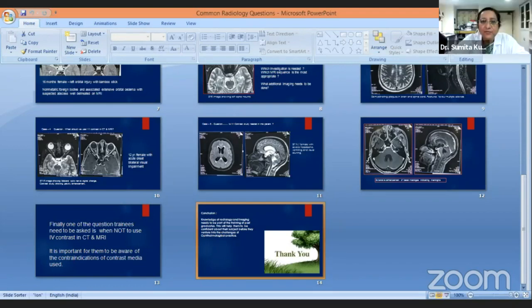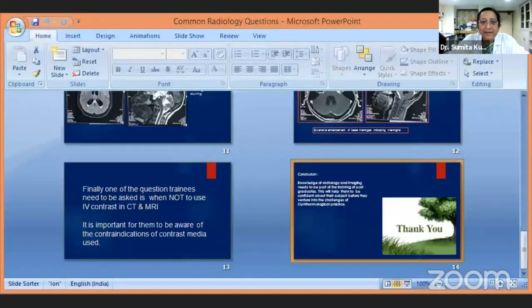The investigation of choice is contrast enhanced MRI of the brain, paranasal sinuses, and the orbits. That is the investigation which we are doing routinely now, particularly in this pandemic period. We have had quite a few patients coming to us with mucormycosis. So MRI of brain with orbits and paranasal sinuses with contrast is the investigation of choice. CT can also be helpful to see the bone erosions, etc. But MRI is definitely the superior investigation.